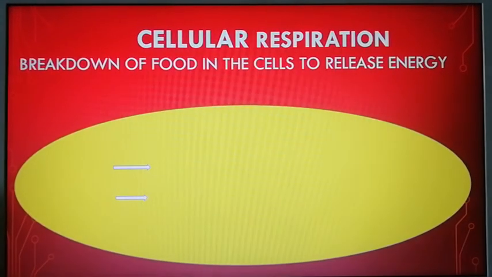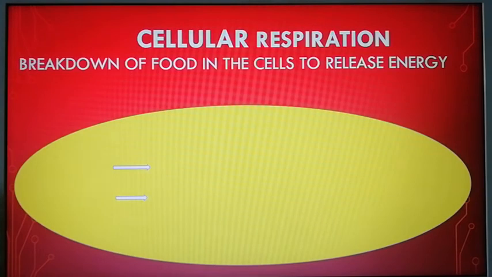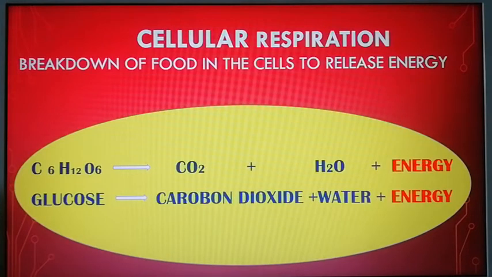Okay, now see here, cellular respiration is the breakdown of food in the cells to release energy. Now, when we eat food, after digestion, one component that we get is a carbohydrate called glucose. Now, this glucose enters into the cells during assimilation, you can see that yellow part on my screen. Let us assume it to be a cell of our body. Now, the glucose enters the cell of the body, right, and it is broken down into carbon dioxide and water, and the energy which is stored in glucose. Remember, glucose is an energy rich molecule, it's a carbohydrate which gives us energy.